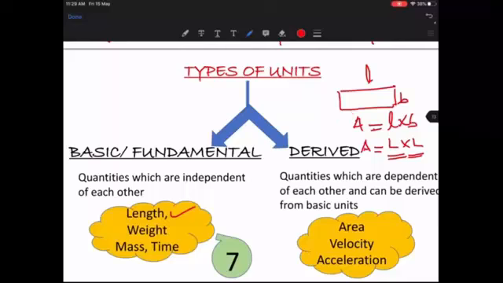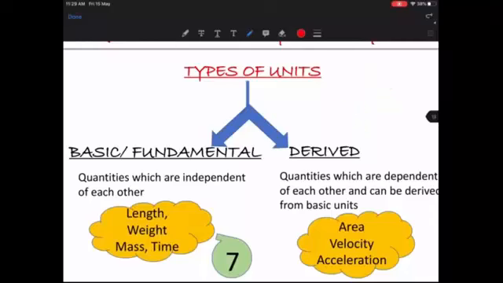Same is the case with your acceleration also. So let's say, how do you write acceleration? Acceleration is meter per second square. That's how you write the acceleration. So how can you write meter? Meter is length, because meter is the unit of length, okay, upon what is second? Second is time square.